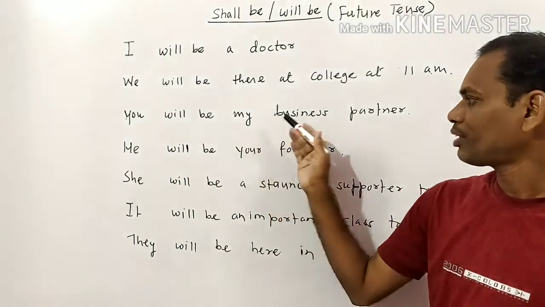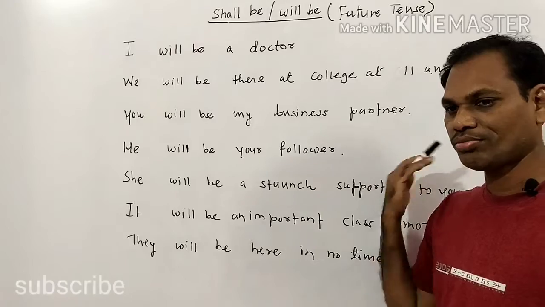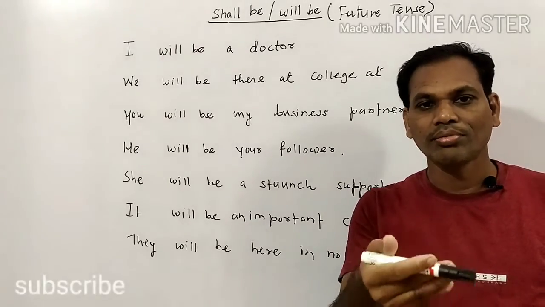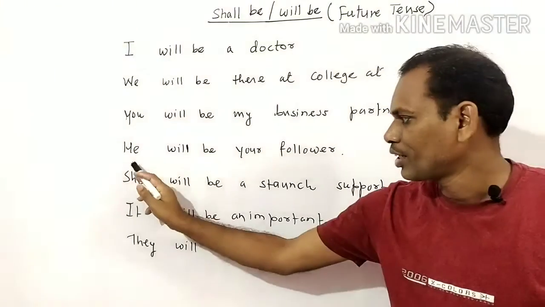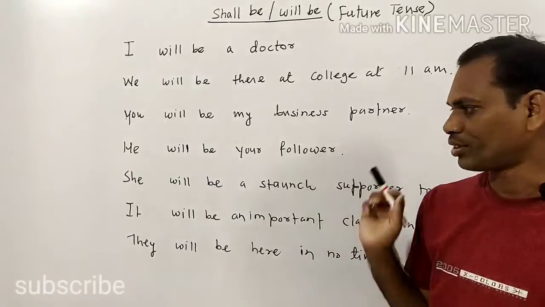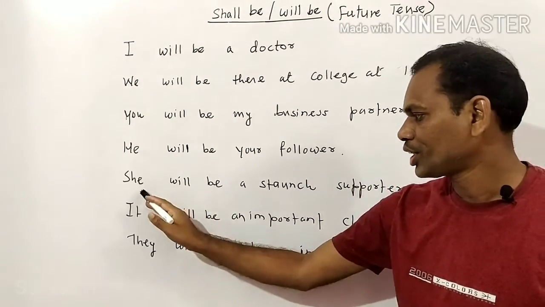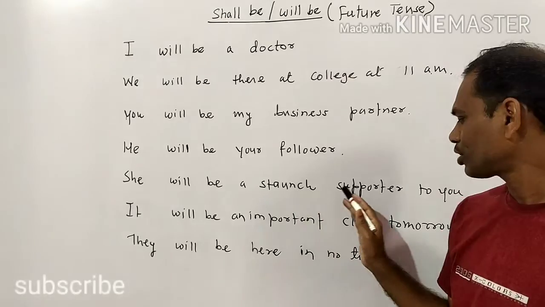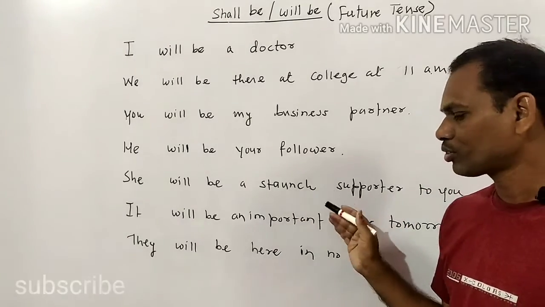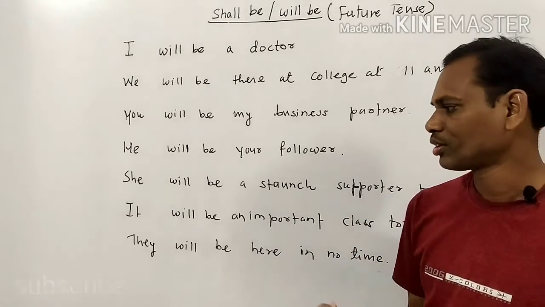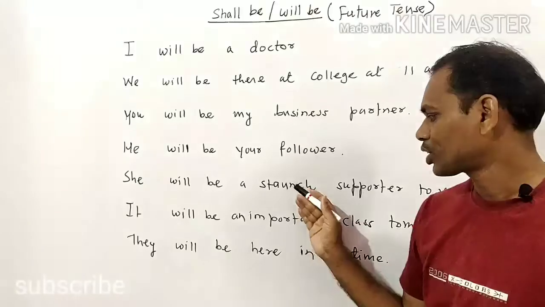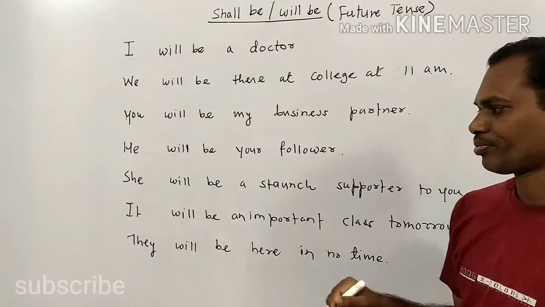You will be my business partner. Perhaps in future, you will be my business partner. He will be your follower. तो तुझा follower असेल. She will be a staunch supporter to you. Staunch supporter, a very strong supporter.